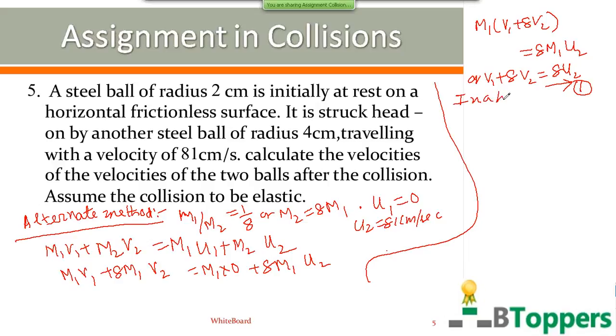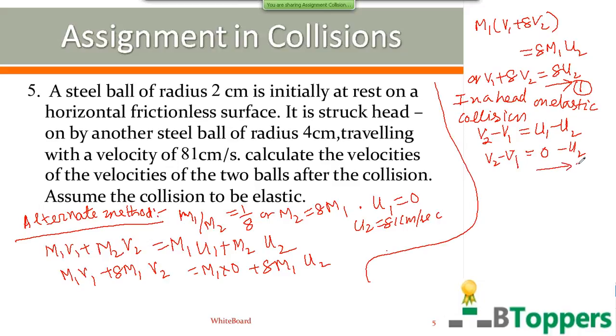In a head-on, that means one-dimensional elastic collision, we can write V2 minus V1 equal to U1 minus U2. Here U1 is 0. So we can solve the equations 1 and 2 for V1 and V2 in terms of U2.